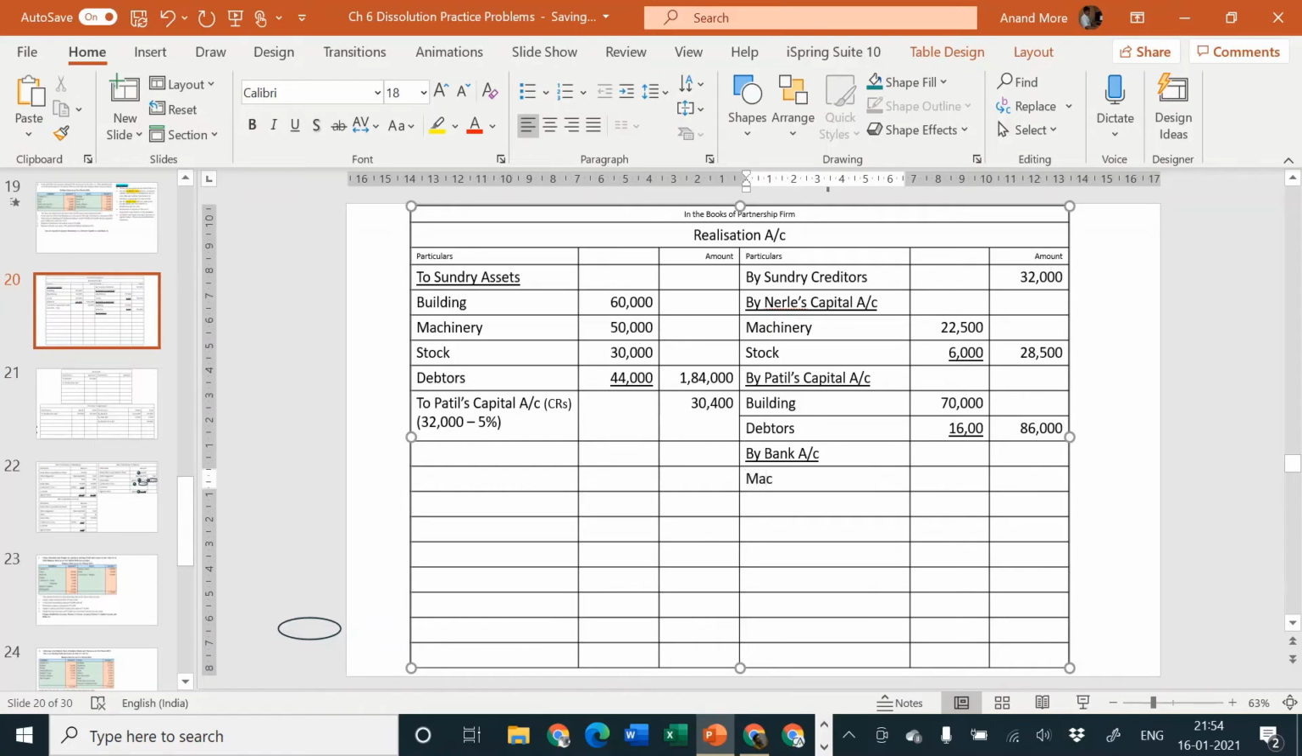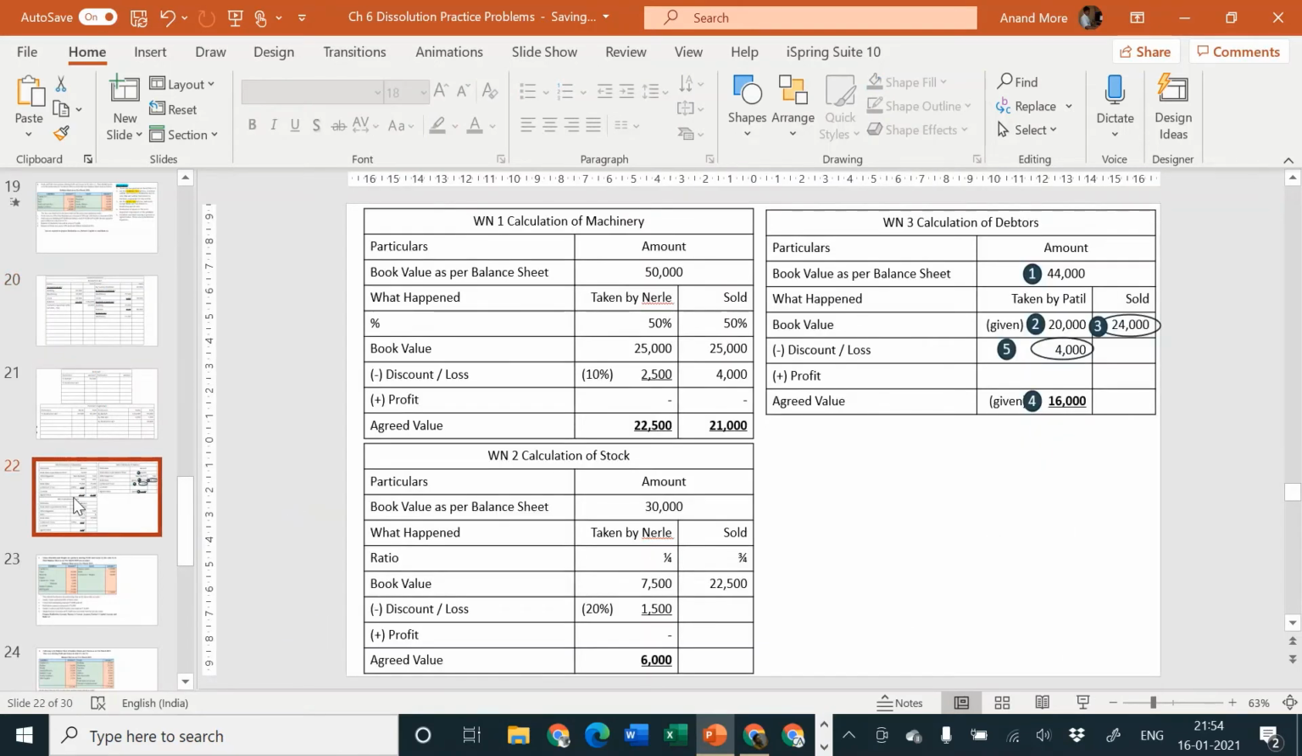Below that we are going to consider machinery, and the amount is how much? We have just now calculated 21,000 in the inner column, because machinery was of rupees 25,000 but it was sold at a loss of rupees 4,000. That means it realized rupees 21,000.